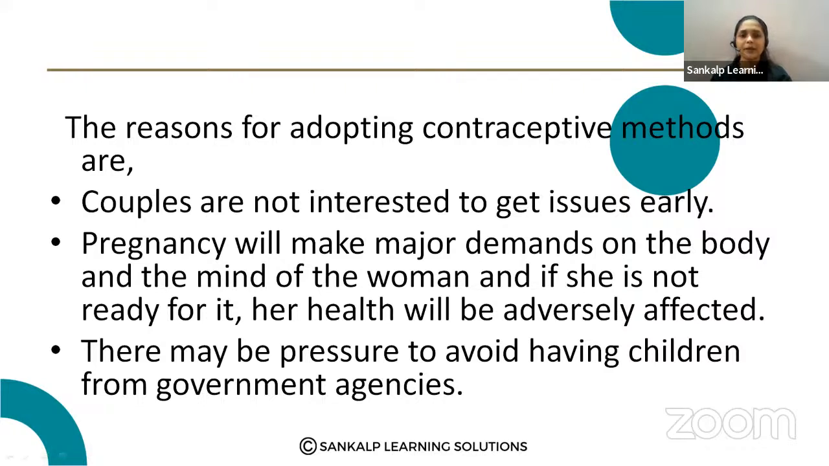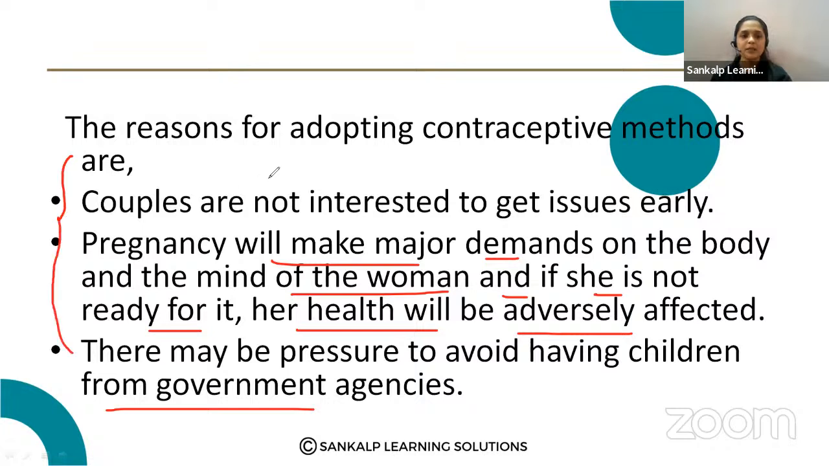And here, the pregnancy will make major demands on the body and the mind of the woman. And if she is not ready for it, her health will be adversely affected. So in this case also, the couples use the contraceptive methods. When the woman is not ready for the pregnancy, her body and her mind should be ready for the pregnancy. If she is not ready, they use the contraceptive method. And there may be a pressure to avoid children from the government agencies. So these are some reasons for adopting the contraceptive methods.